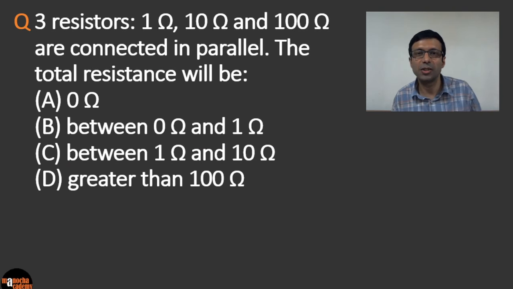Okay, so guys, try this question. You have 3 resistors, 1 ohm, 10 ohm and 100 ohm, and they are all connected in parallel. So what will be the total resistance? Will it be 0 ohm, between 0 and 1, between 1 and 10, or greater than 100 ohms? So what do you think is going to be the answer here?